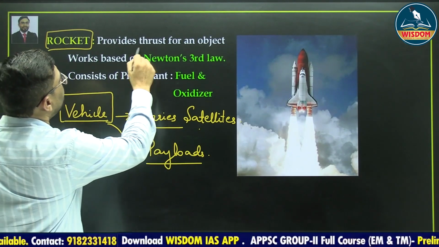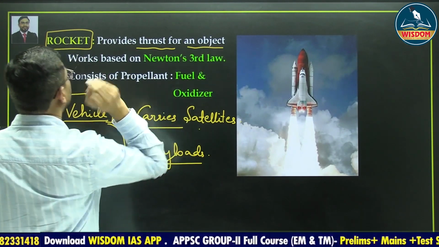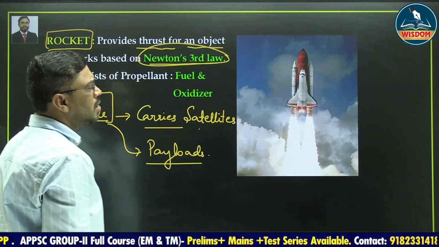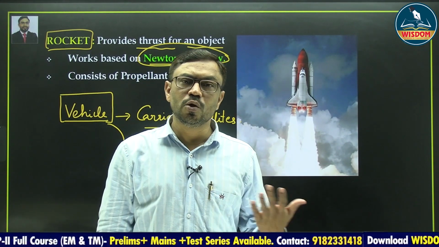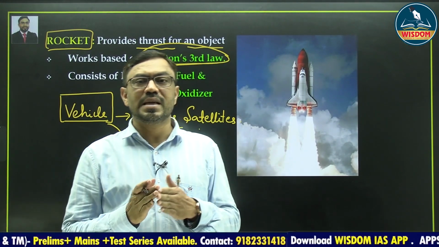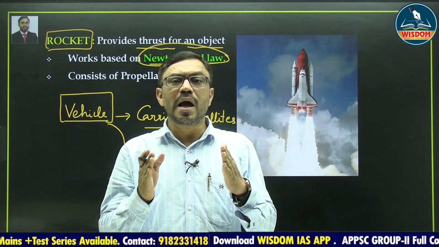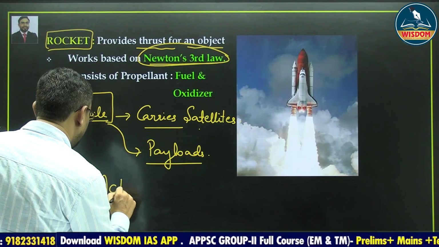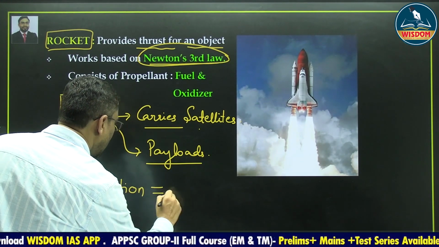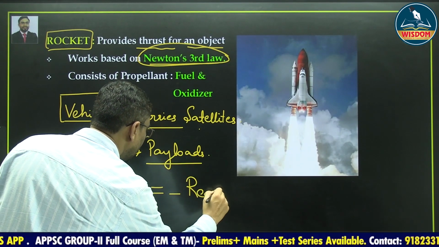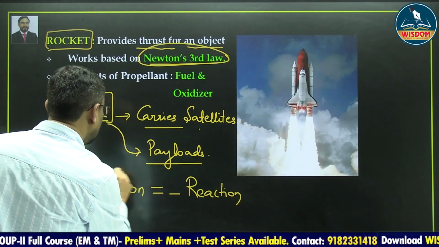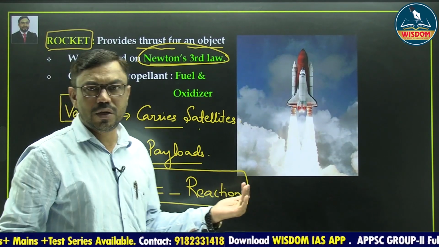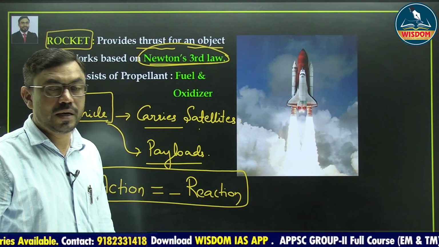So this rocket provides thrust for an object. Its working is based on Newton's third law of motion. What is Newton's third law? Newton's third law says that every action has an equal and opposite reaction. Action is equal and opposite in direction. That is called as Newton's third law.